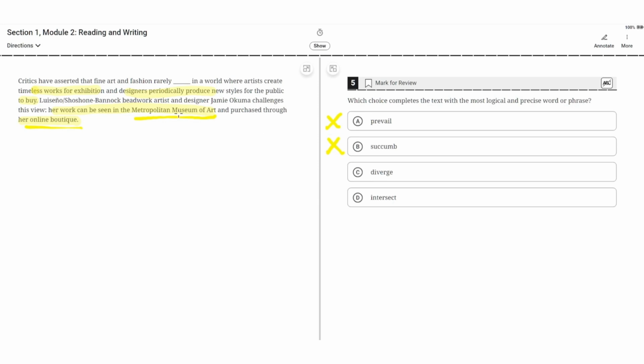C. Diverge. This is incorrect because this would imply that fine art and fashion rarely diverge, but in the context of this text, that doesn't follow what the text is saying. So C is incorrect.